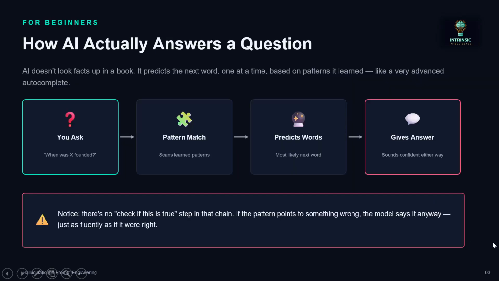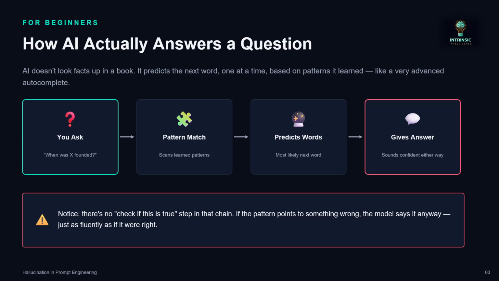Moving on. Now, how does AI actually answer our question while we are prompting? These are all the stages. First, we ask the question, for example, when was X founded? X could be anything. Then it does pattern matching: it scans through the learned patterns and trained knowledge, predicts the words most likely to suit, and then gives the answer.